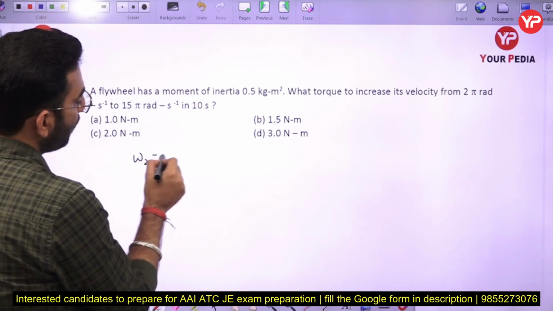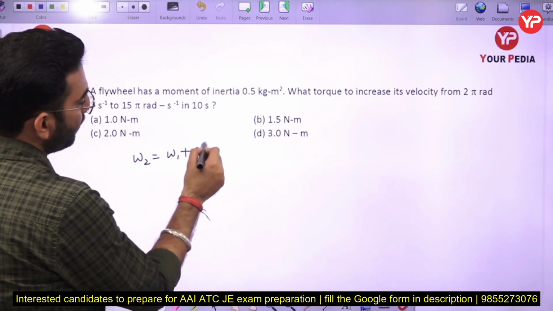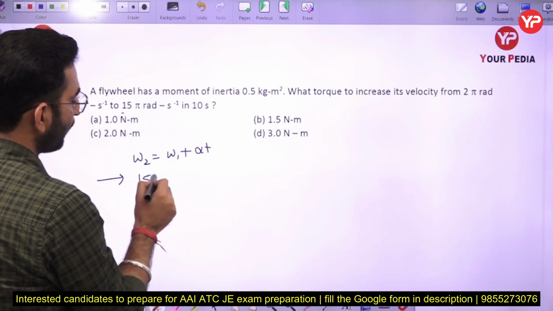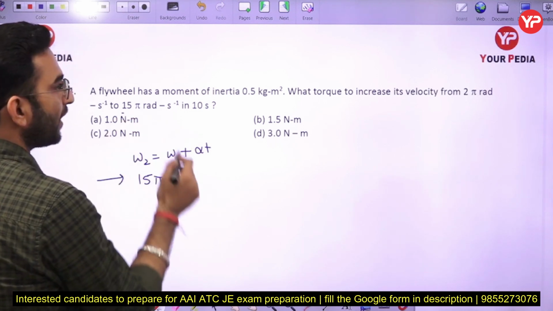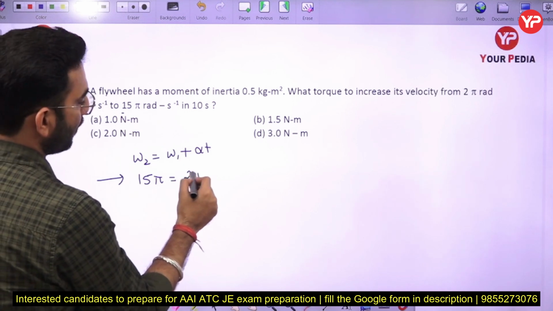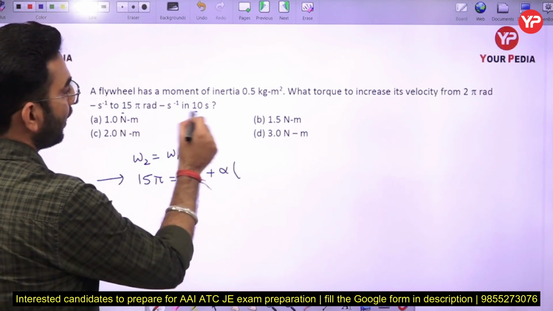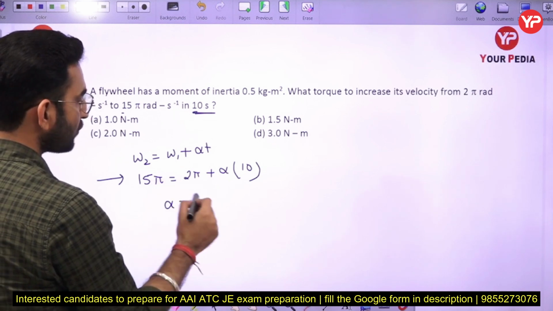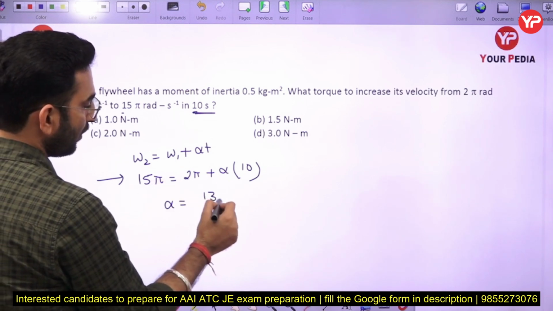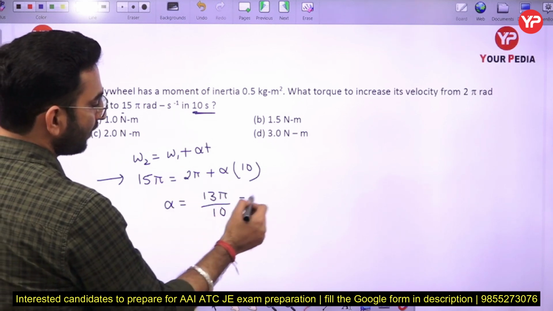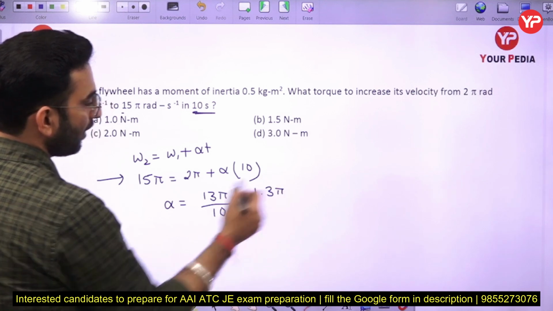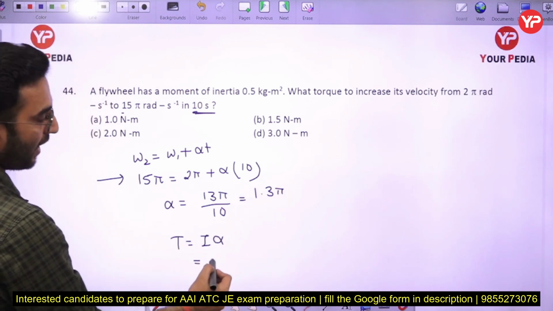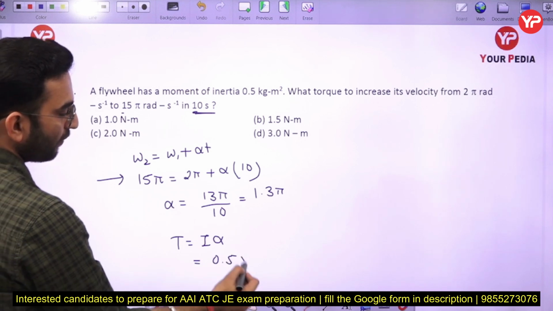So I can write again omega 2 is equal to omega 1 plus alpha t. Now here the final omega 2 is 15 pi and the initial omega is 2 pi here and the time is 10 seconds. So therefore I can say alpha is going to be equal to 13 pi by 10, that is 1.3 pi. What will be the torque then? It will be equal to I into alpha, and I is 0.5.